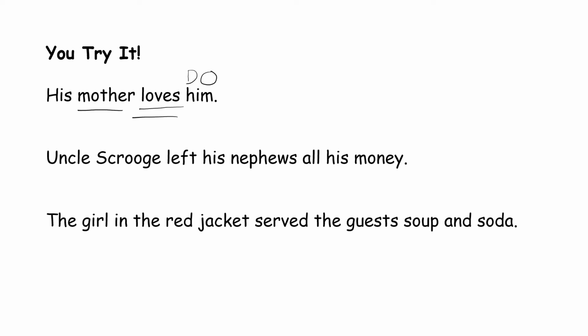As we look at the second sentence, we can see that there's no prepositional phrases, but we do have left as our verb and Uncle Scrooge as our subject. We've got two main nouns here, nephews and money. Money is our direct object, and nephews is our indirect object. We have a couple of, 1, 2, 3 little adjectives there as well.